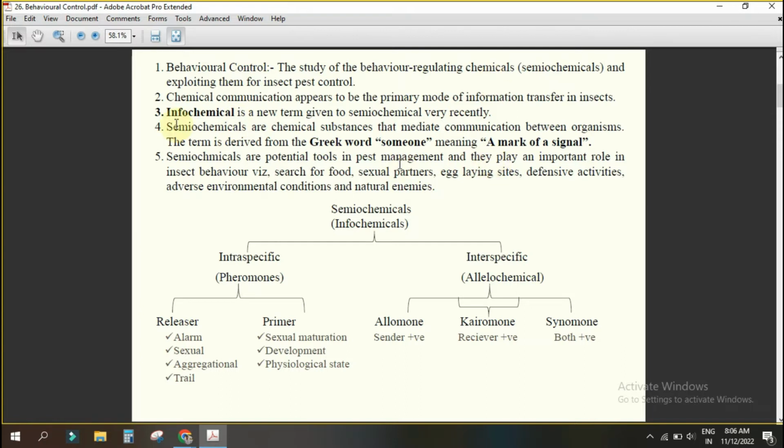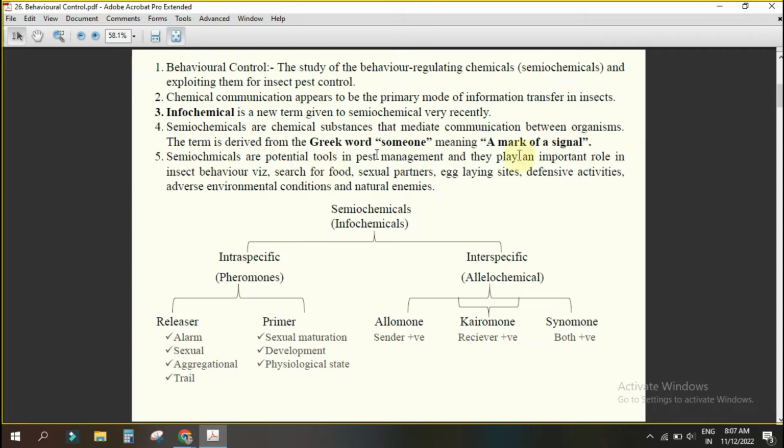So semiochemical is derived from a Greek word, semion, which means a mark or a signal. Understanding what that is? Semion means a mark of a signal. A mark has been given which is signaling the other insects, other individuals. Understanding? Yes, sir. It may come in the exam. What is the meaning of semion? It is a mark of a signal.